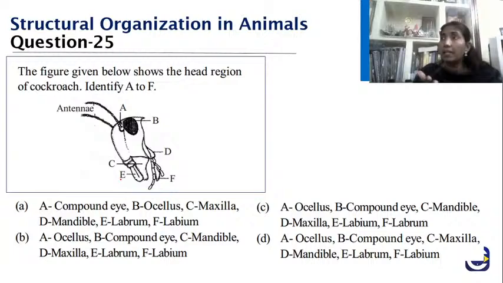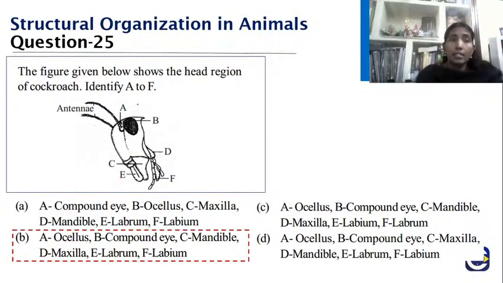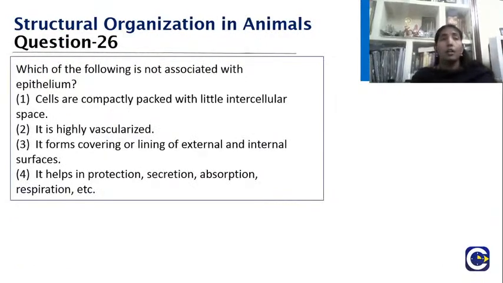The 25th question. Please do answer, children. I am waiting for your answers. Yes. So the answer here is, A is called the ocellus, B is the compound eye, C as we saw is the mandible, D is the maxilla, E is the labrum, and then F is the labium. These are the parts of the cockroach. I see everybody posting the right answer. Excellent, students, you are all very good.